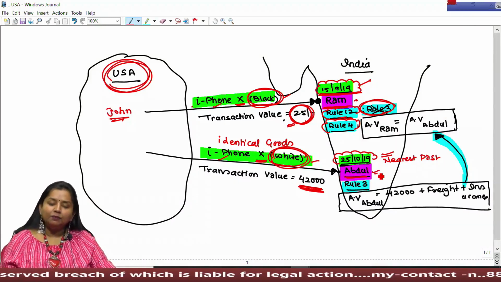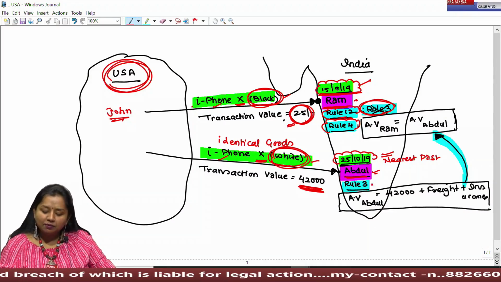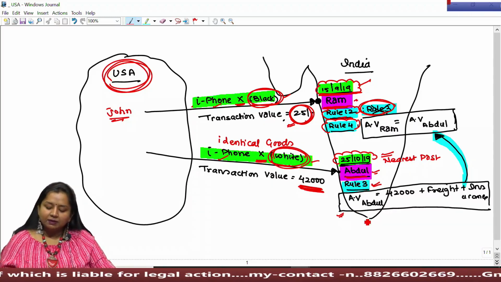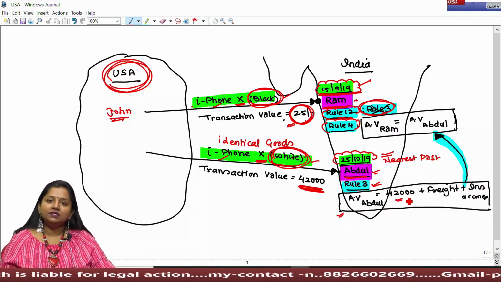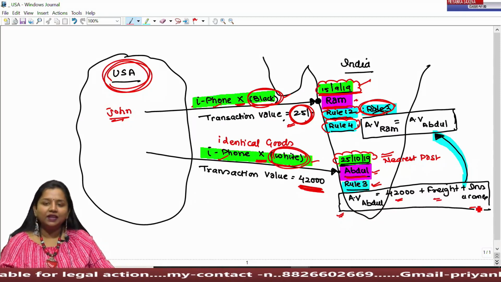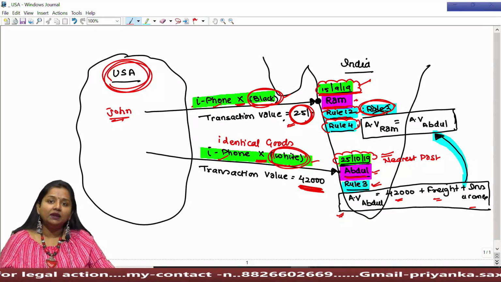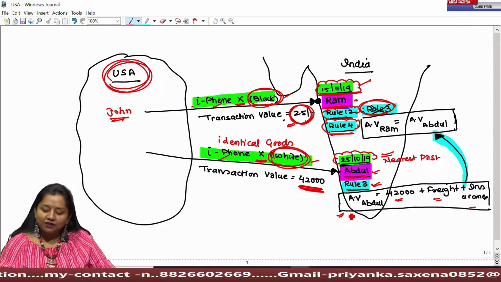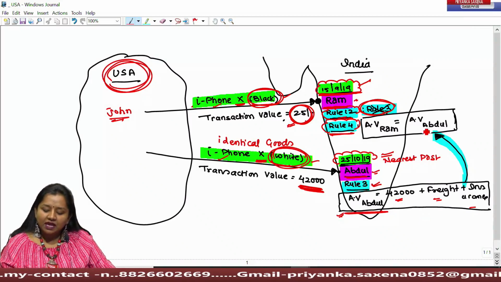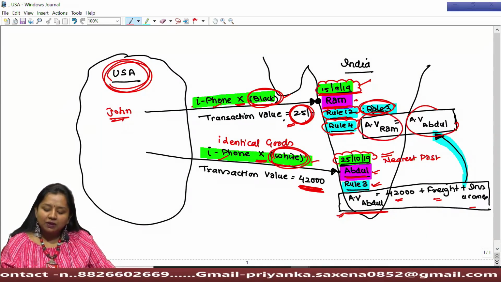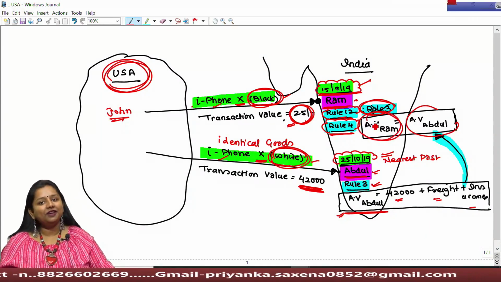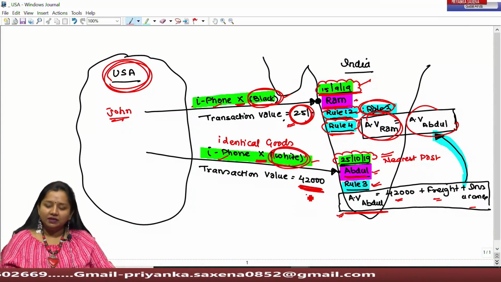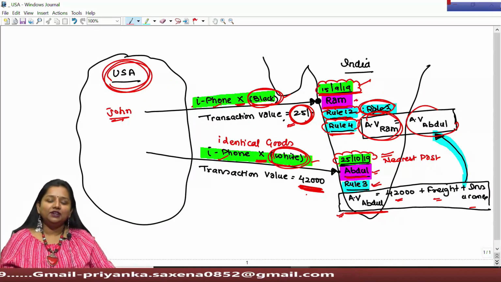And since Abdul imported at a correct price, therefore on Abdul Rule 3 must have been applied, due to which while computing the assessable value of Abdul, 42,000 must have been considered under Rule 3, in which freight, insurance and other expenses under Rule 10 must have been included. So Rule 4 says that whatever the assessable value of Abdul, that shall be taken as the assessable value of Ram. Now for Ram also, this 42,000 shall be considered, in which different additions under Rule 10 need to be added.